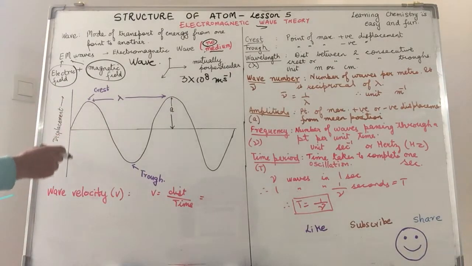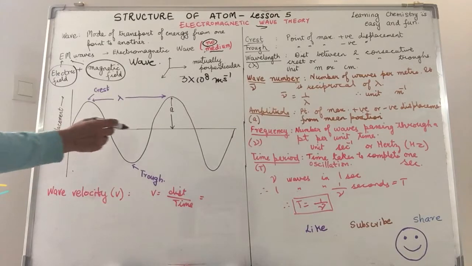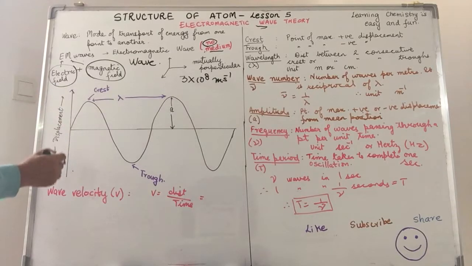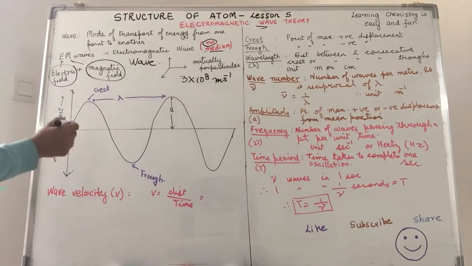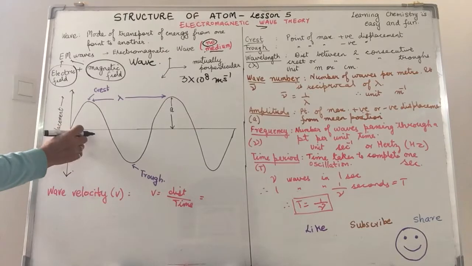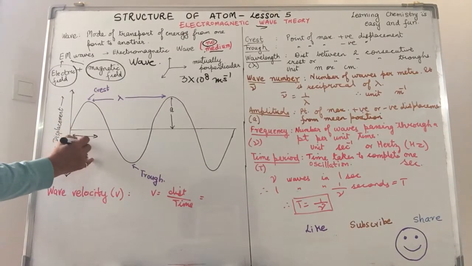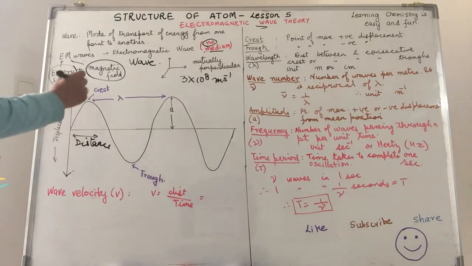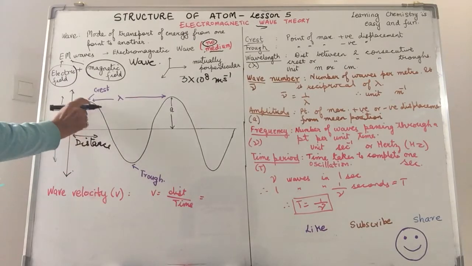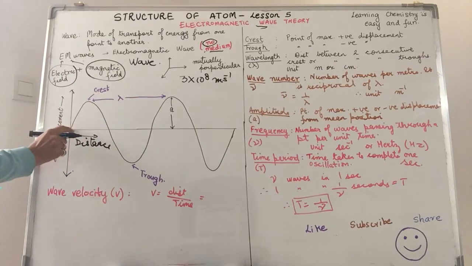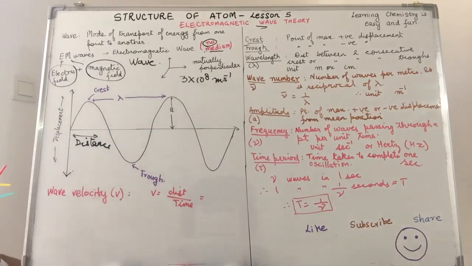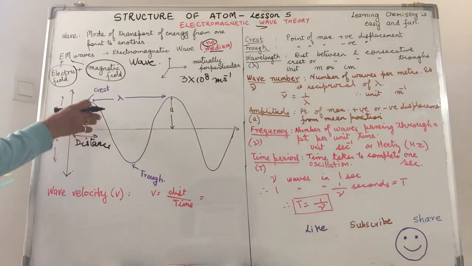Here we have graphically represented the movement of a wave. This vertical y-axis represents the displacement. The horizontal talks about the distance. This we are talking about on the x-axis is the distance being represented. When a wave moves, there are points where it is away from its mean position. So this line that we have drawn, the x-axis, represents the mean position of the wave.